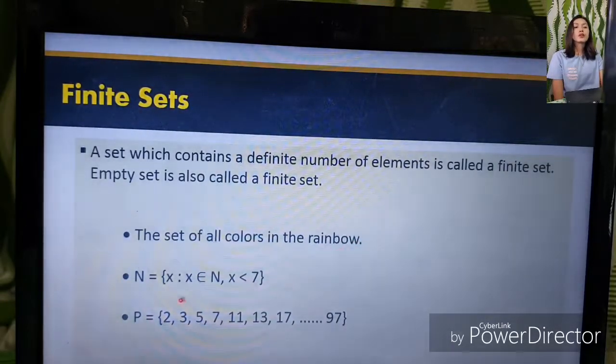Example number 2, we have set N is equal to x such that x is an element of natural numbers where x is less than 7. So what are the natural numbers less than 7? We have 1, 2, 3, 4, 5, and 6. For the third example, we have this one.